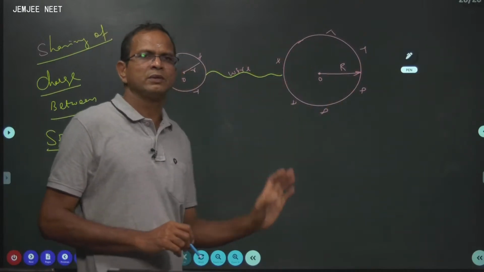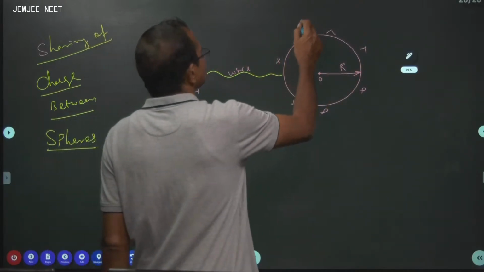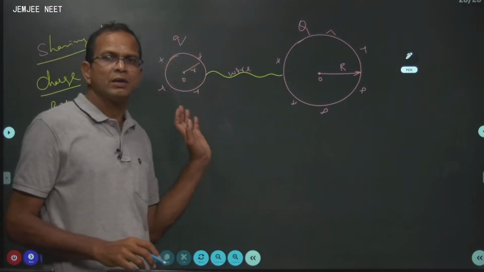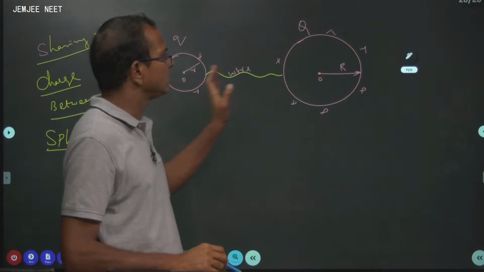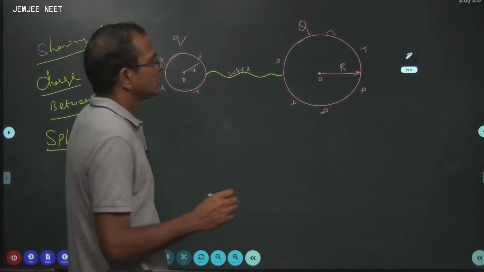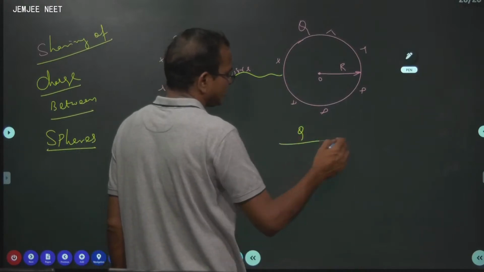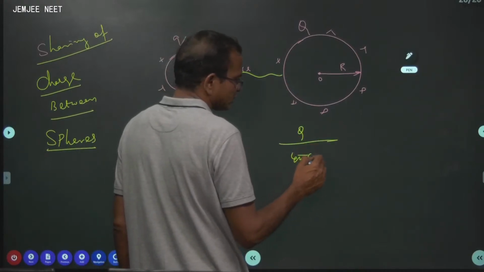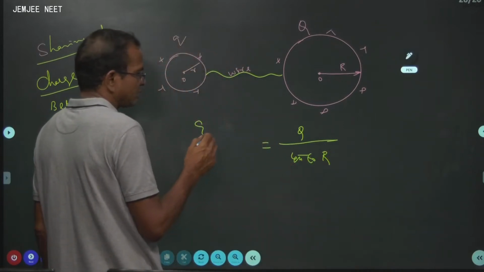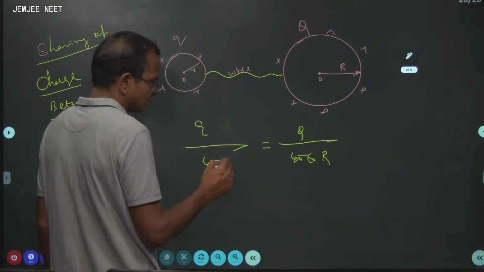Let the total charge on this be Q, and on the other be q. The charge may flow from small to big or big to small until both of them attain equal potential. What is potential here? Q divided by 4 pi epsilon 0 R.